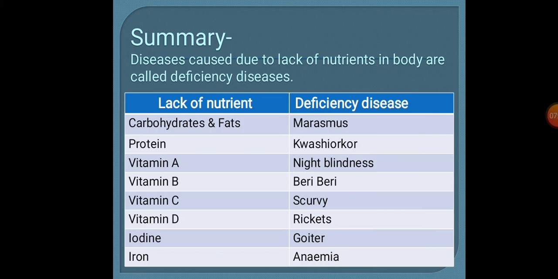That is, carbohydrates and fats, the disease is marasmus. Deficiency of protein causes kwashiorkor. Deficiency of vitamin A, night blindness. Vitamin B, beriberi. Vitamin C, scurvy. Vitamin D, rickets. Deficiency of iodine causes goiter, and deficiency of iron causes anemia, that is deficiency of red blood cells.